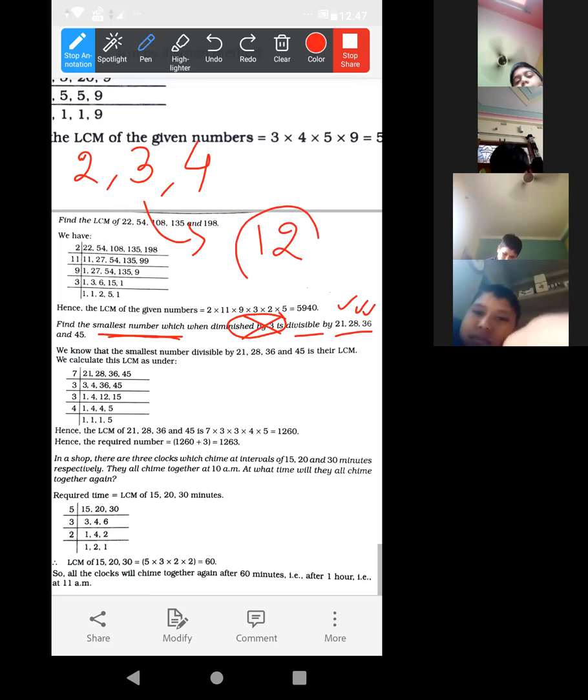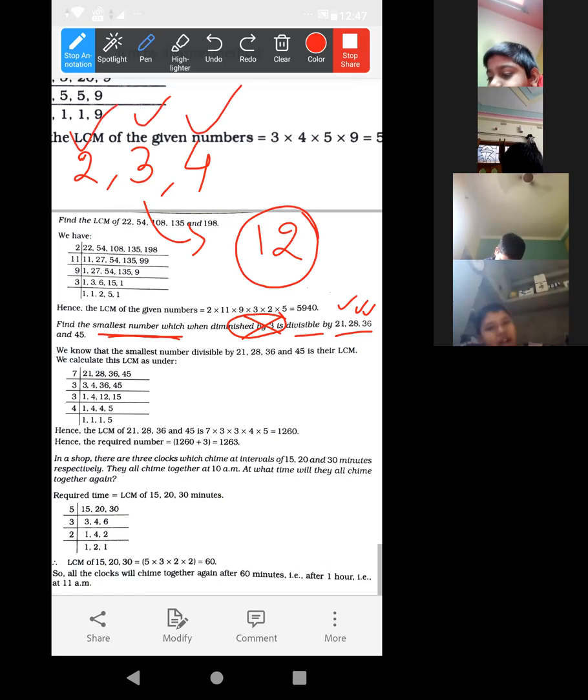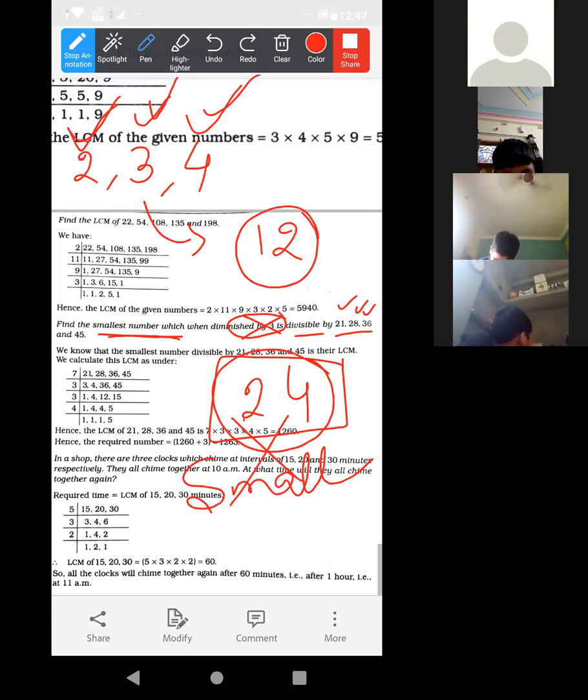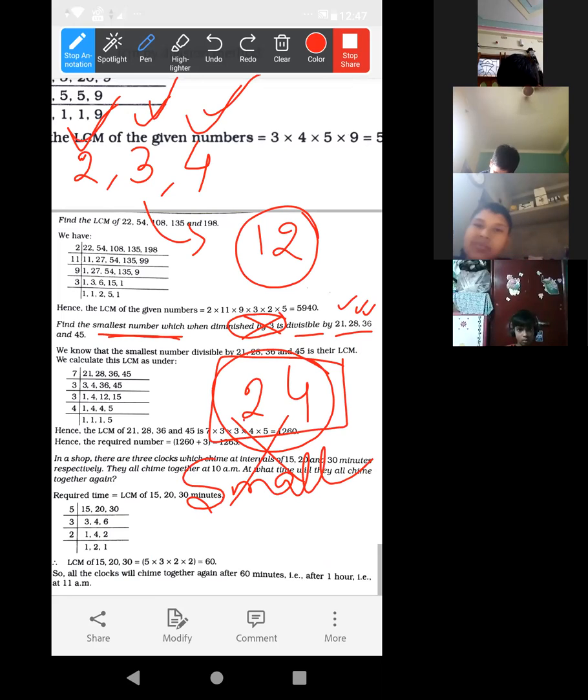That means this is the smallest number which is divisible by all of them. Yes or no? Also 24 is divisible by all of them, but 24 is not the smallest number. It is greater than 12. This one clear to all of you? Yes, ma'am.